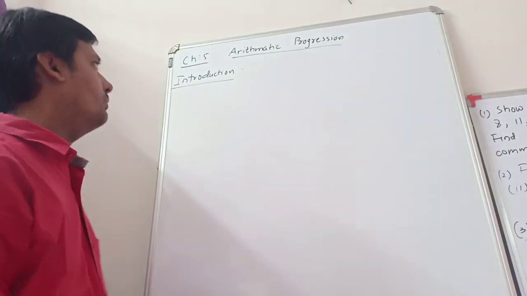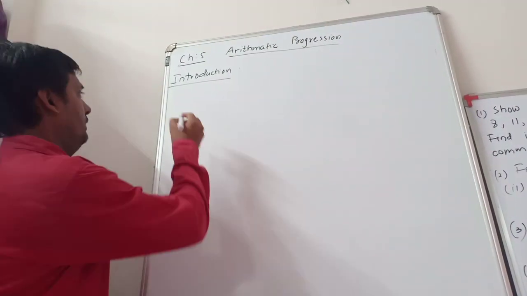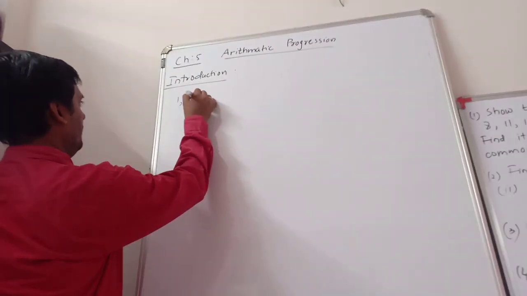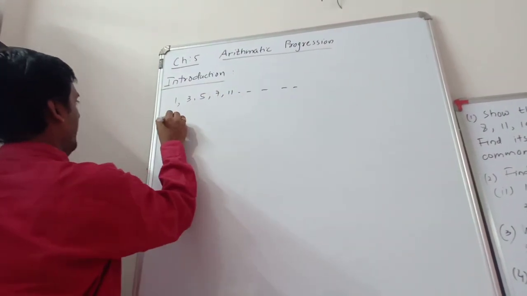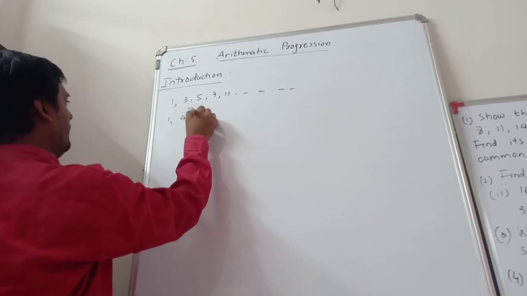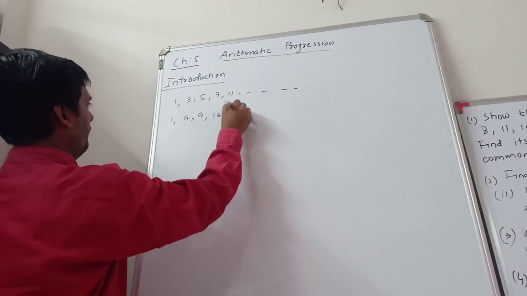So here is the first introduction. Suppose we have 1, 3, 5, 7, 11, and 1, 4, 9, 16, 25.